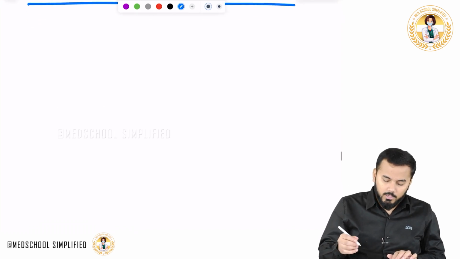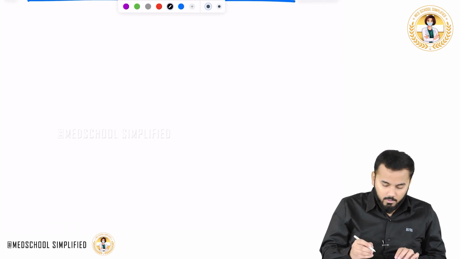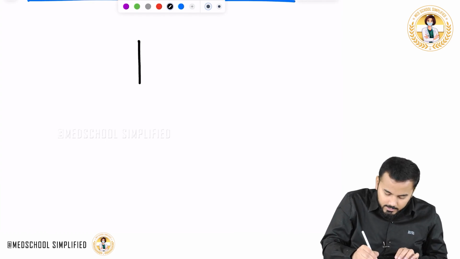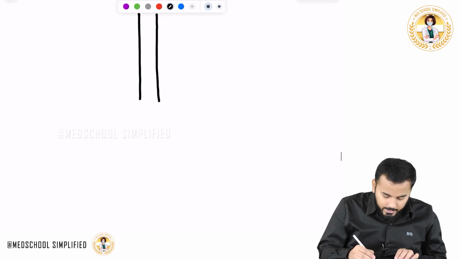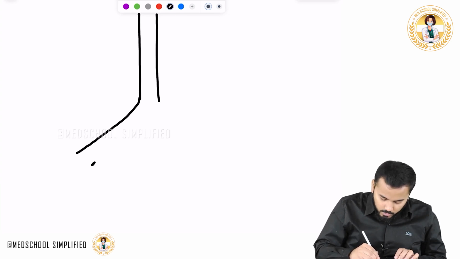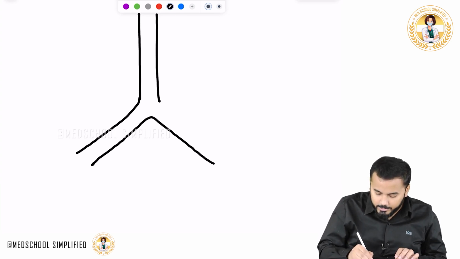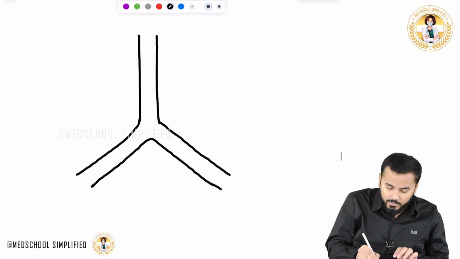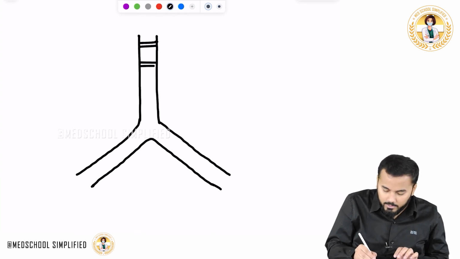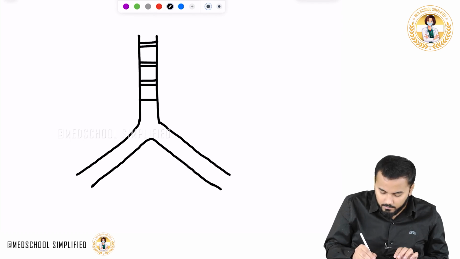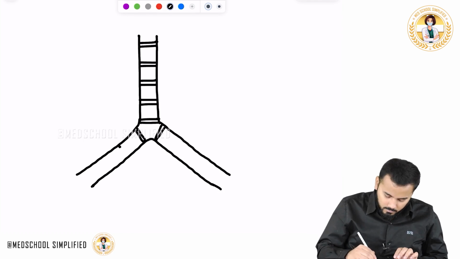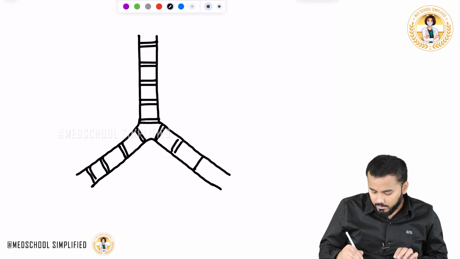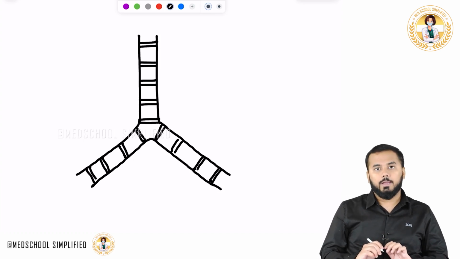First of all, you have to draw the principal bronchi over here. Let us say that this is your trachea, right? And the trachea is bifurcating into two bronchi. These bronchi are called the principal bronchi. And not to forget, these are your tracheal rings over here. So these are the tracheal rings, this is the trachea, and then these are the principal bronchi.